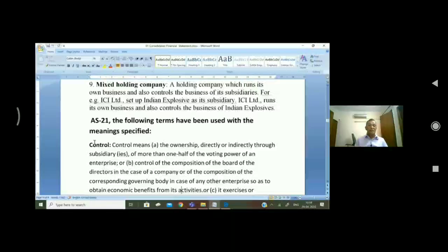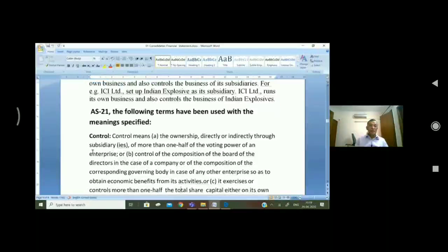Accounting Standard 21. In Accounting Standard 21, the following terms have been used with the meanings specified. So whenever these terms are used, we have to understand the meaning specified in AS 21.